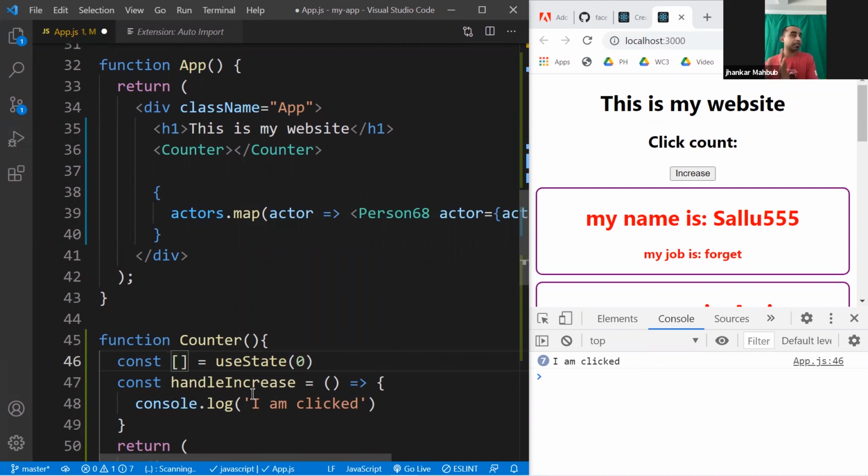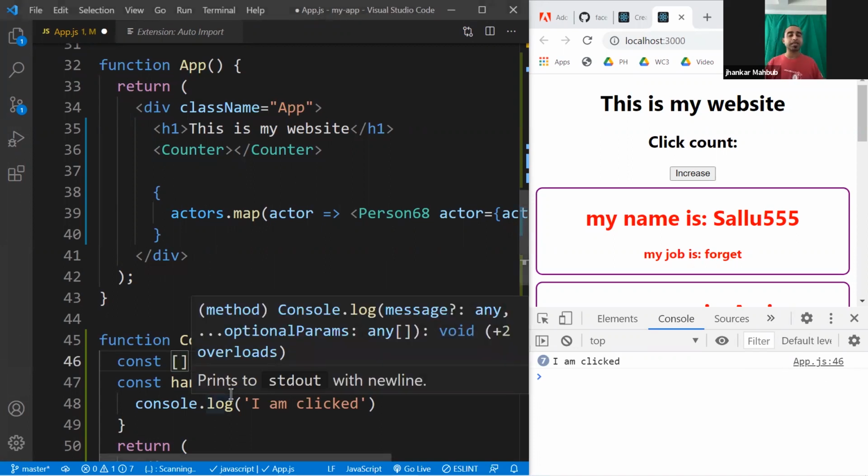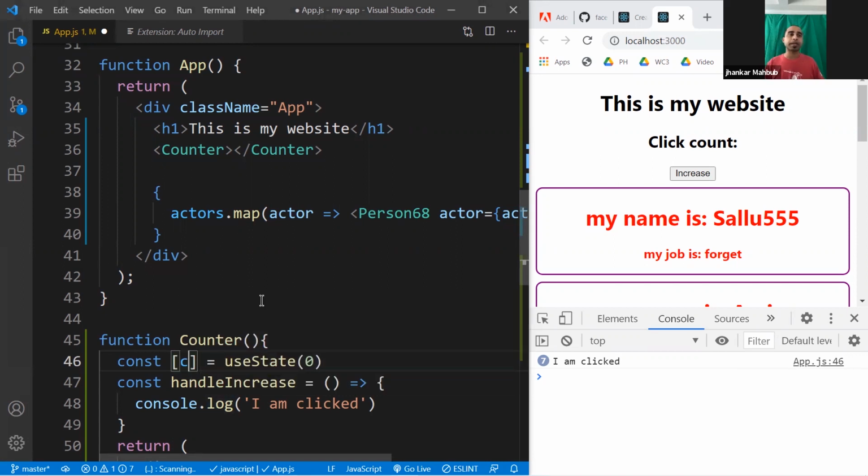One is the name of the state, because in your application, you might keep track of a lot of different things. It could be how many items are added to the cart, how many products are available, whether the user is logged in or not, whether the user placed the order or not, whether the user provided the shipping address or not, and so many different things. So in your application, you will have a lot of different states that you would be keep tracking. But in our case, we will do a count,